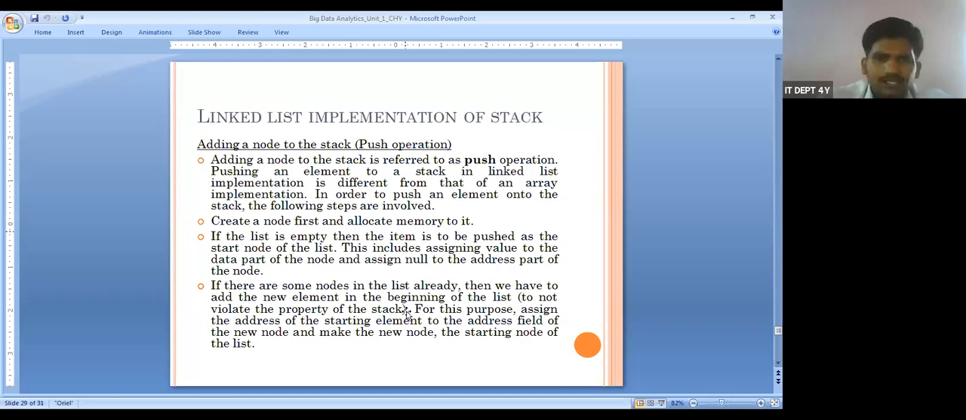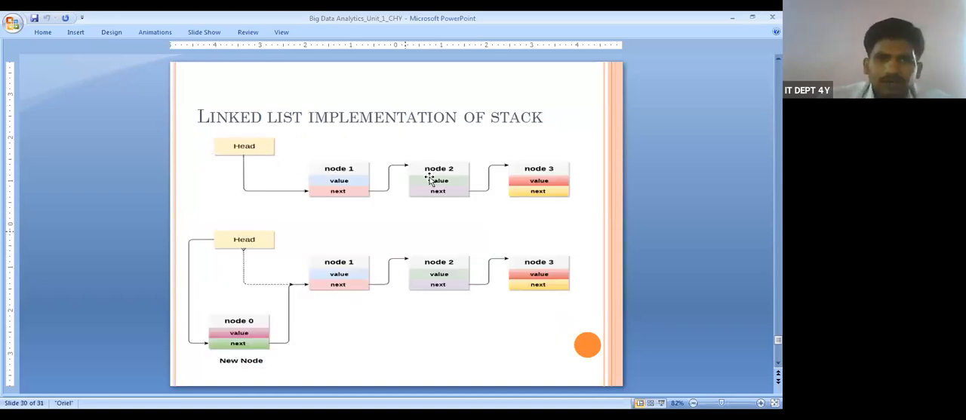See here, how are we going to implement this? Here we have node 1, node 2, node 3. So this is one linked list stack, for example. We are going to insert a new node. Where can we insert? Shall I insert here after node 2? No, I cannot, because if I insert there, this is the concept called implementation of a linked list.